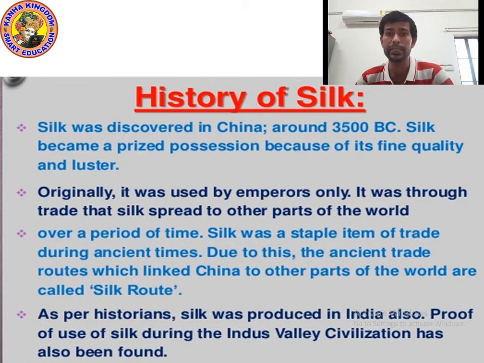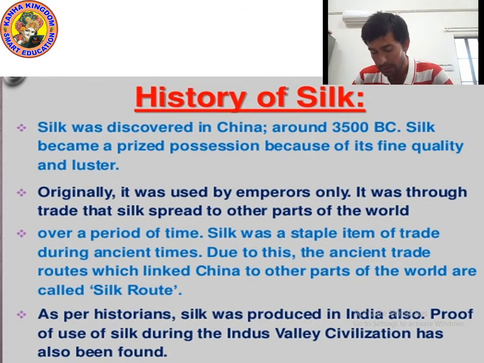China kept it secret for many years because they did not want to tell anyone else about the silk, because it is very lustrous and has very fine quality. Next point: originally it was used by the emperor only. It was through trade that silk spread to other parts of the world.